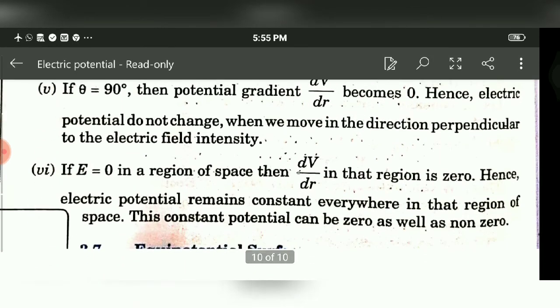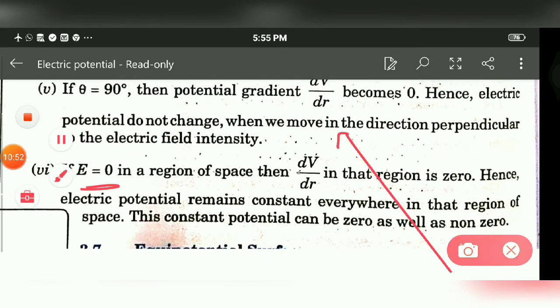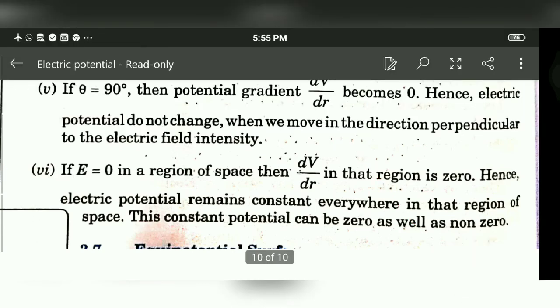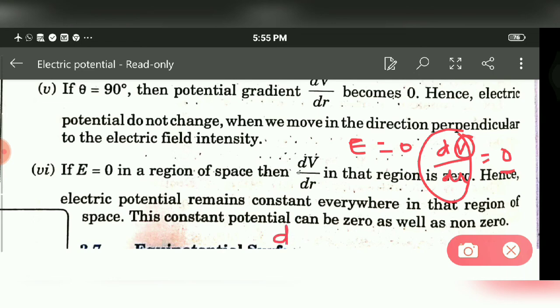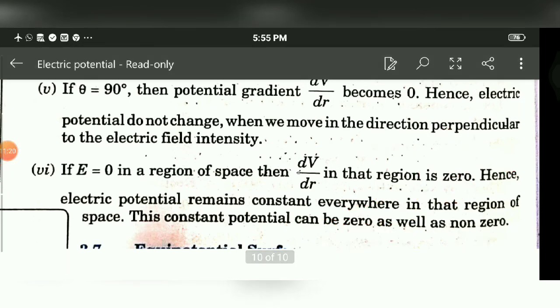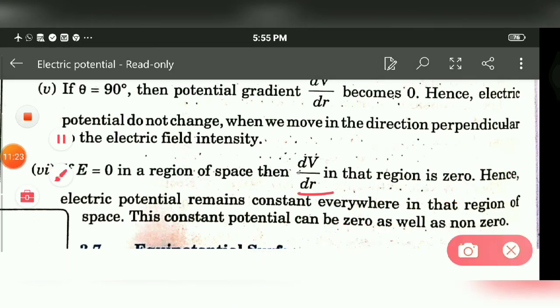Now, if E is equal to 0, in that case dV by dr is going to be 0. If a value is not changing, then that value is constant. If I take 5, every time it remains 5. Is it changing? No. Then 5 is constant. So a quantity which does not change with either distance or time is a constant quantity.